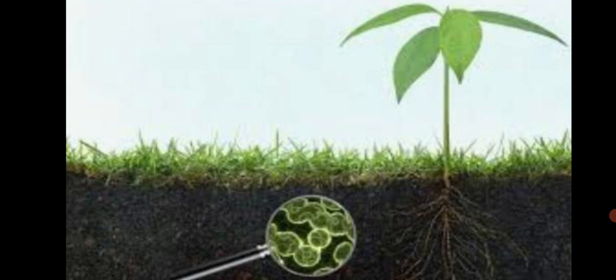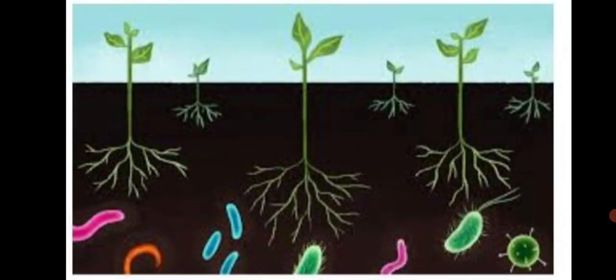Any dead body of animals, its excreta means animal waste or leftovers of plants, they decompose and then the soil becomes fertile. So as a result, substances that help the growth of plants are formed and get added to the soil. Now plants use them for their growth.